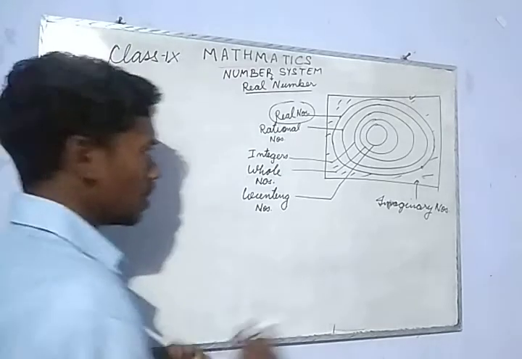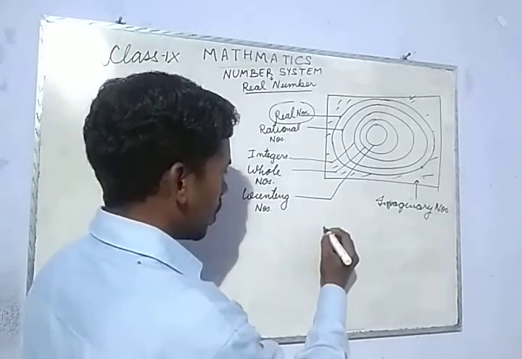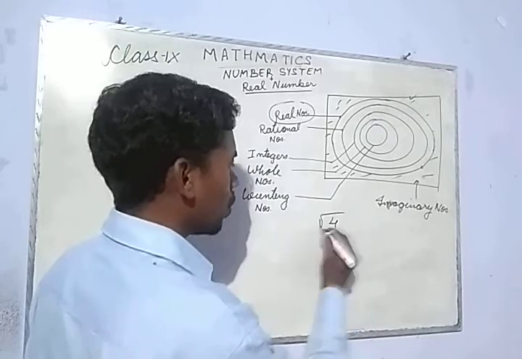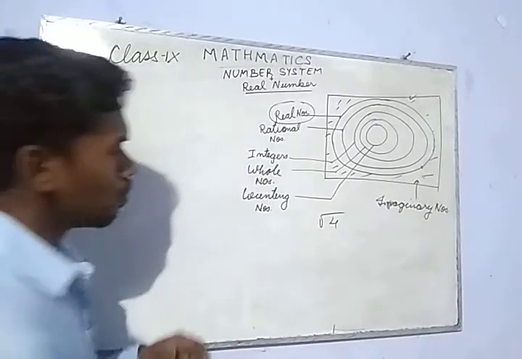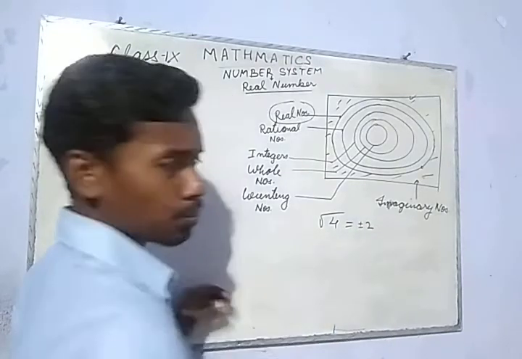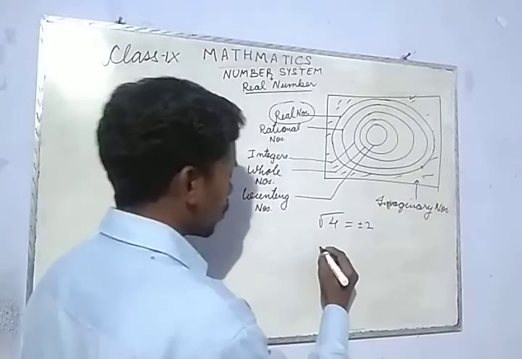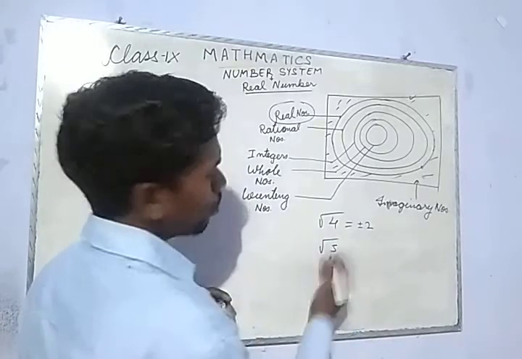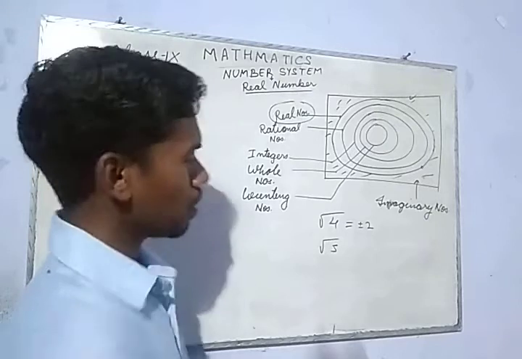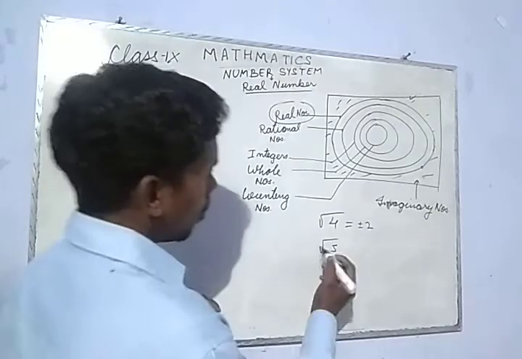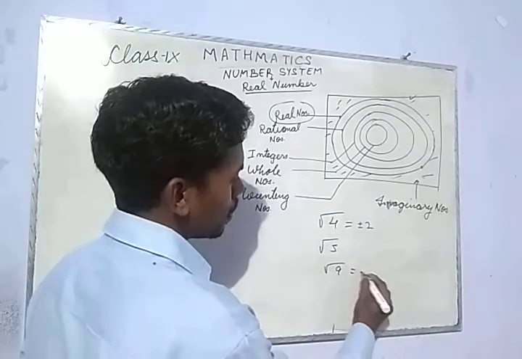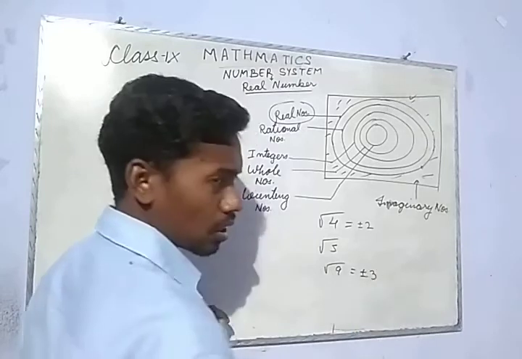Let's see one example. For instance, root of 4. What do we get? It is equal to plus minus 2. Or root over 5. For root over 5 we don't have any exact value, so it remains as such. We can't get its root. Or we can have root over 9. What will it be? It will be plus minus 3.